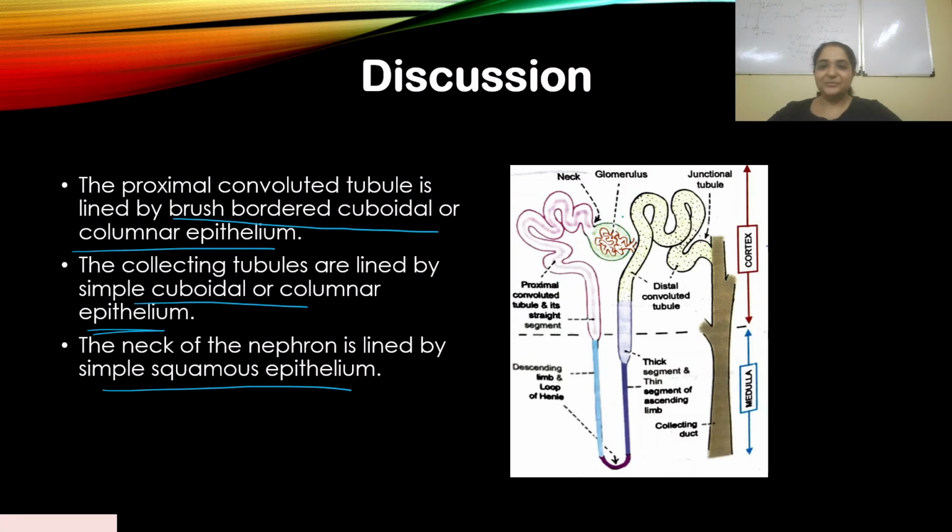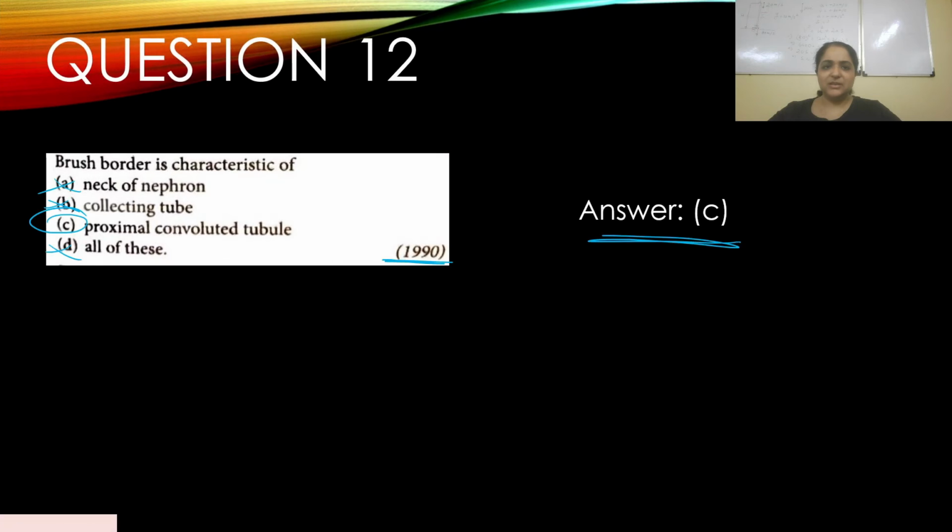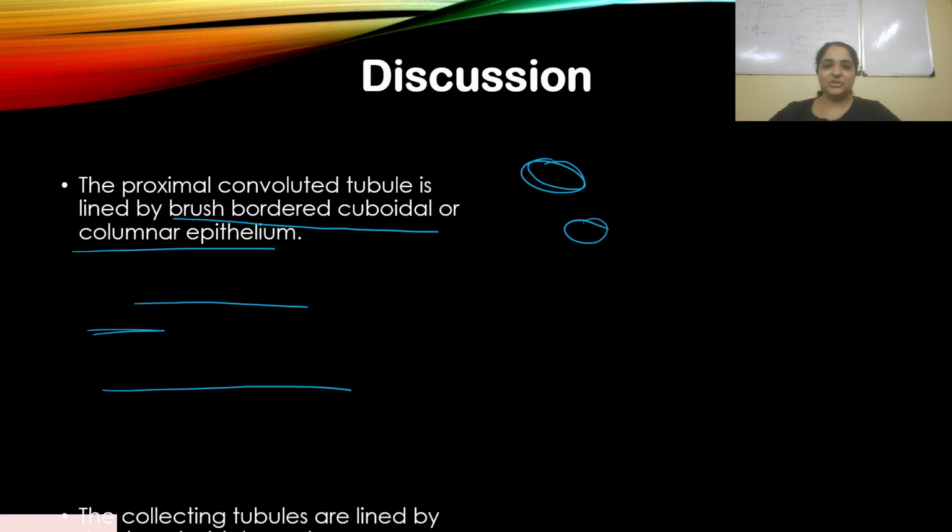So this is a diagram where I want to show you the neck. This is the neck, the junction between glomerulus and the PCT. Okay, this is the neck region of the nephron. Clearly it is the neck. You can see that, right? So it is lined by simple squamous epithelium. Okay, clear? This was very obvious. And I've already explained the brush border epithelium. It provides a very extended surface area for the PCT and reabsorption to take place. Okay, so brush border is a characteristic of PCT. Move on to the next question.